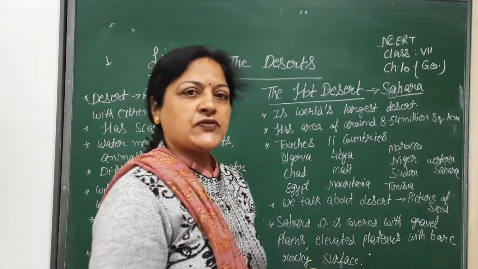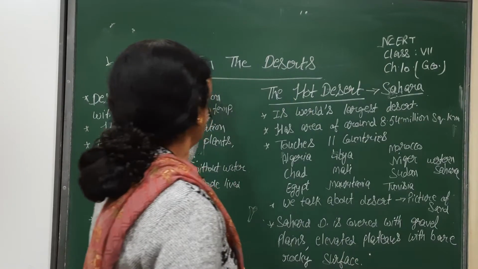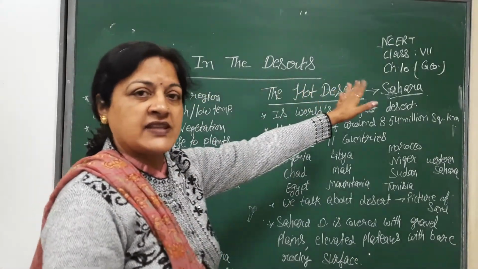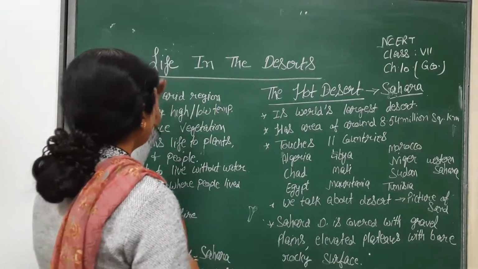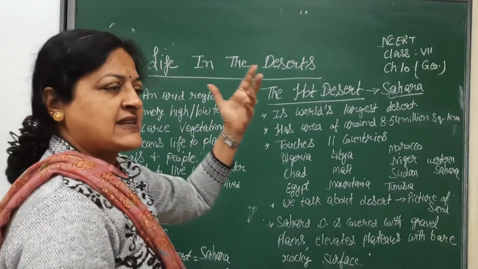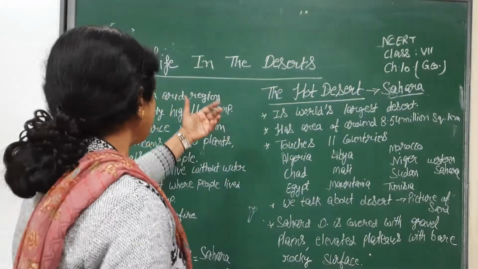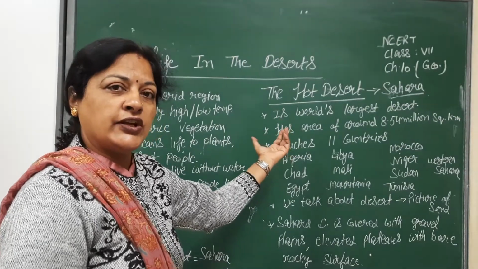Hello everyone. Today we will start our next chapter of geography, the 10th chapter, Life in the Deserts. This is NCERT Class 7, chapter 10 of geography. What is a desert? Desert means an arid region with extremely high or extremely low temperature.